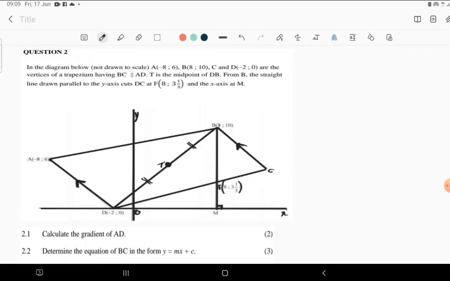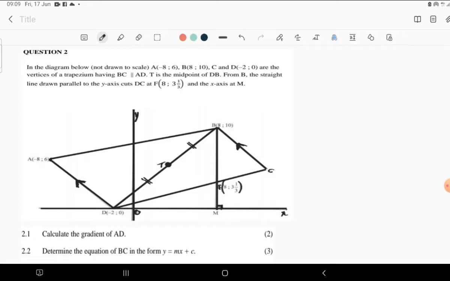In the diagram below, which is not drawn to scale, of course, A, B, C, and D are the vertices of a trapezium having BC parallel to AD. So we have these sides parallel to each other, and these other ones are not parallel, because a trapezium has only one pair of opposite sides that are parallel.